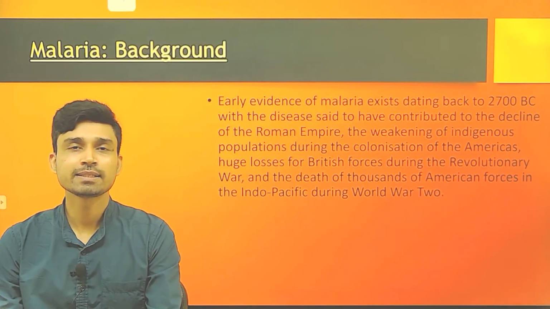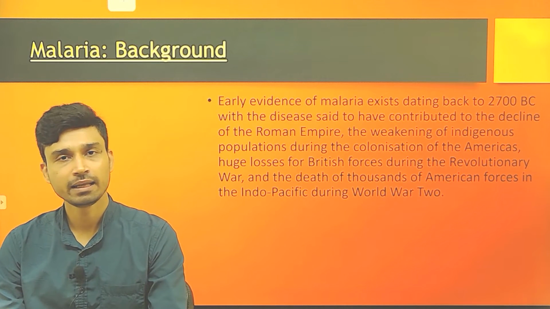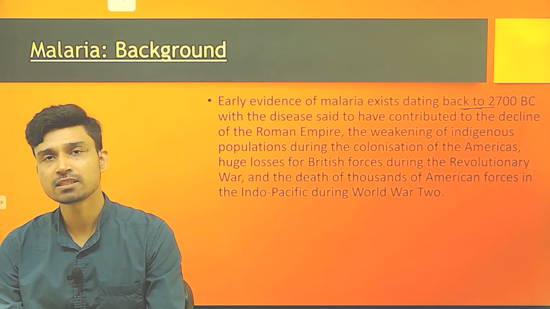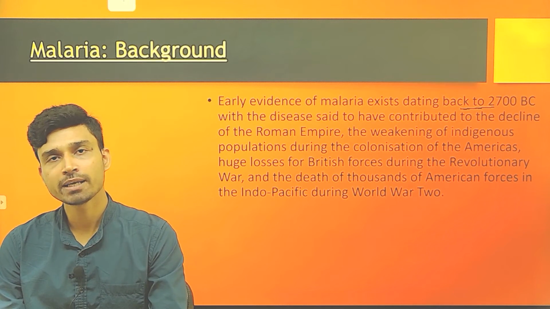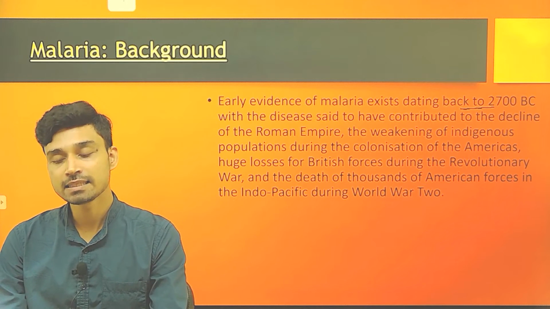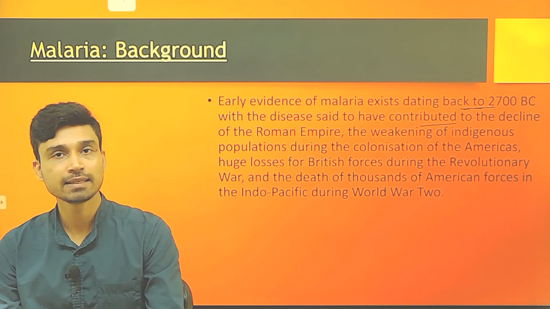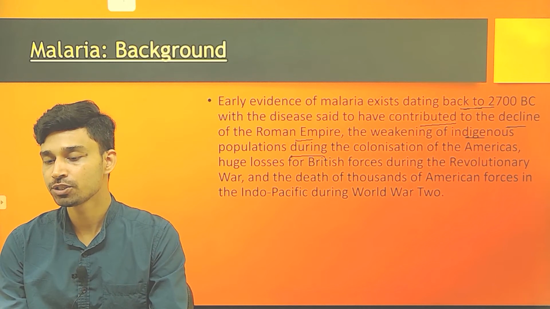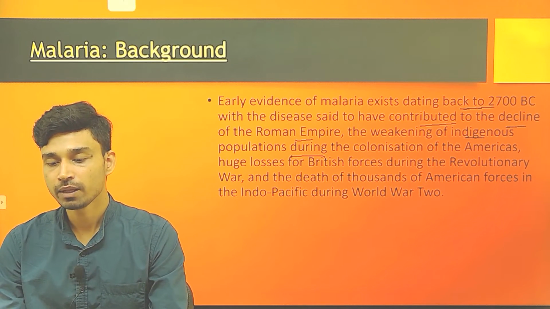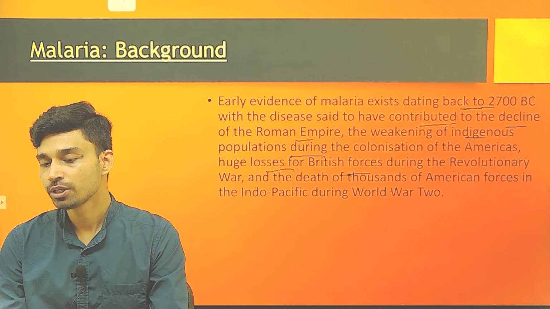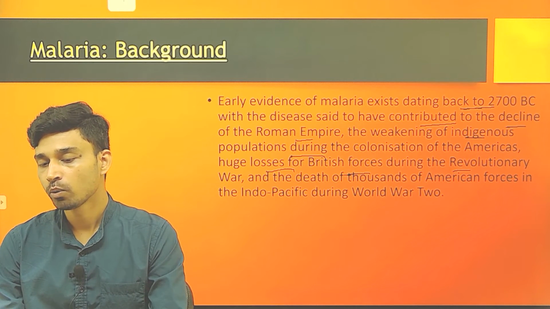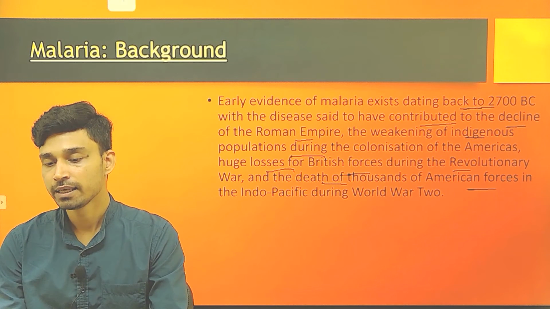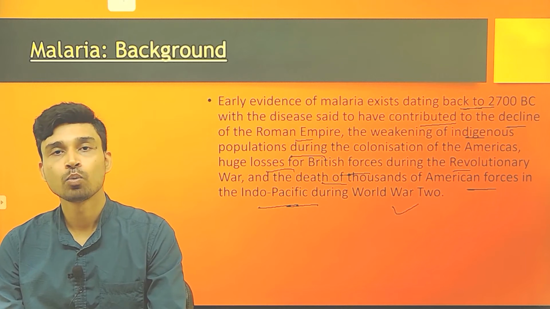Now let us try to understand the background of malaria and the associated vaccine. The early evidence of malaria exists almost as far back as 2700 BC, and the disease is believed to have contributed a great deal to the decline of the Roman Empire, the weakening of the indigenous populations during American colonialism, and huge losses for British forces during the Revolutionary War, while at the same time being responsible for the death of thousands of American forces in the Indo-Pacific during World War II.